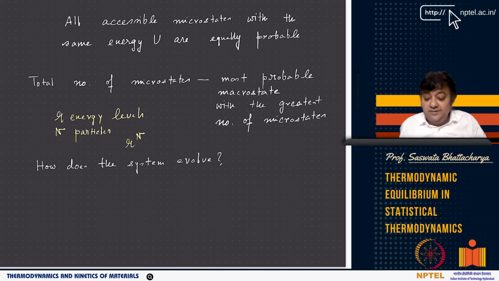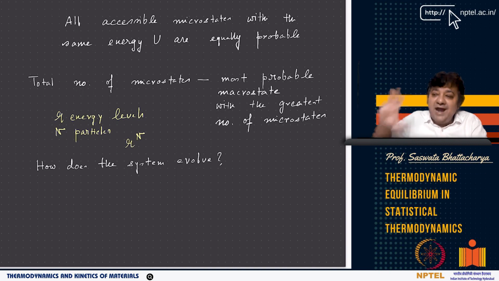that are available, right? Now see, the total number of microstates is very large, but the most probable macrostate will have the greatest number of microstates. So there can be different states of a system that define the macrostate. For each macrostate there will be some number of microstates.